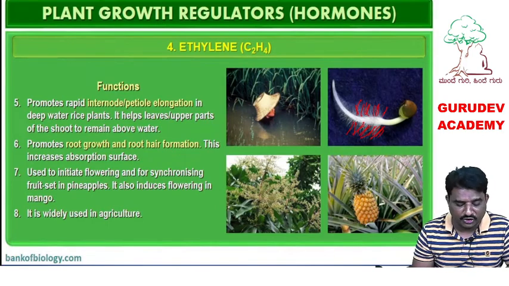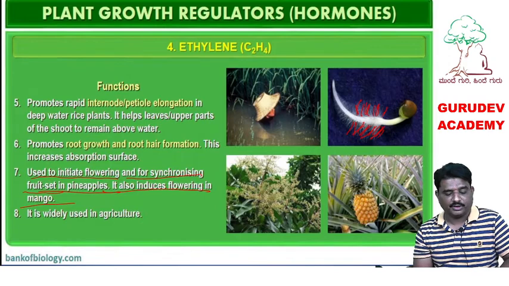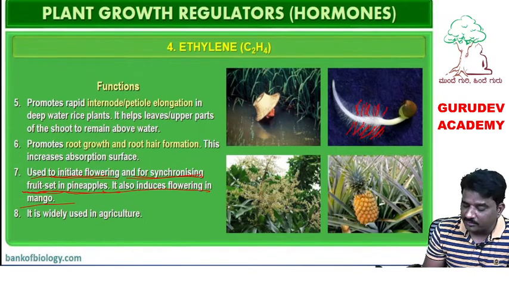Ethylene is used in initiating flowering and for synchronizing fruit set in pineapples. It also induces flowering in mango. See, remember here, it initiates flowering and synchronizes fruit set in pineapples.